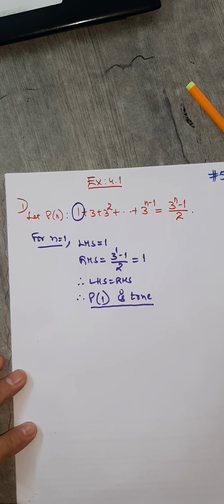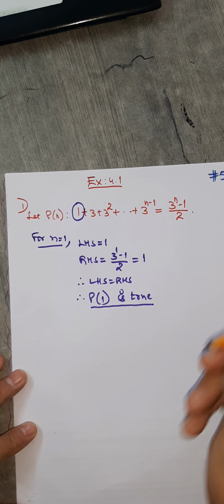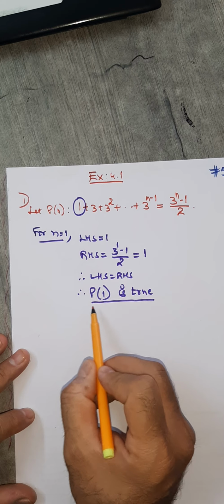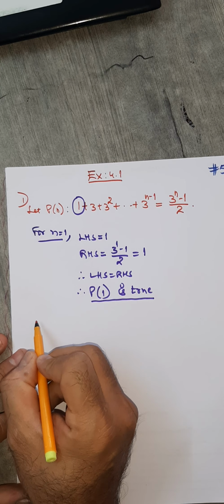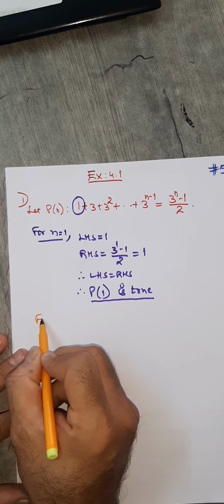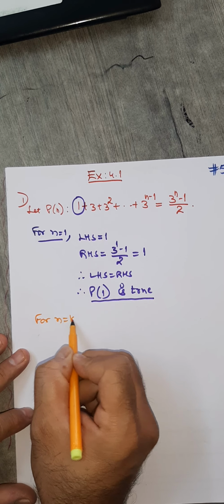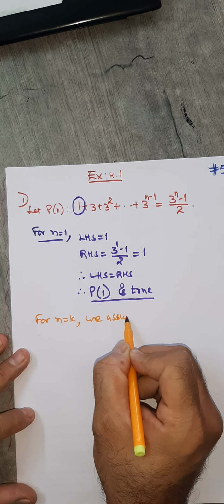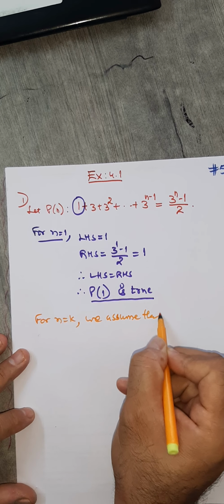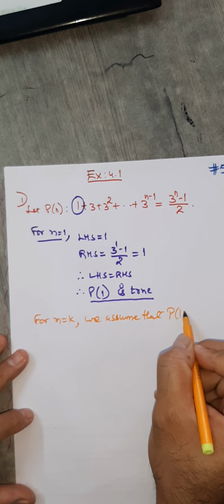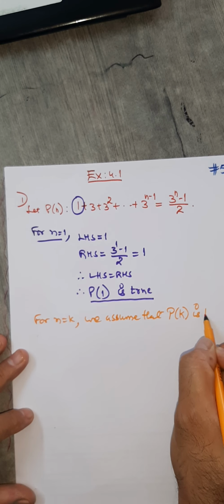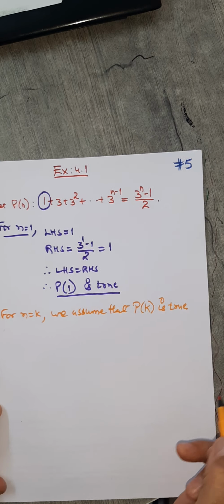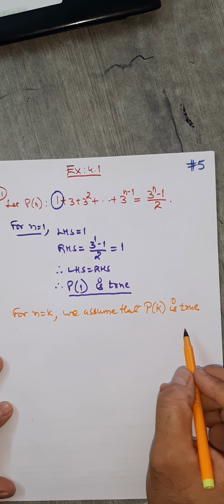Right? It's very simple. Just put n is equal to 1 on LHS and RHS, and you notice that both are equal. So P of 1 is true. Now for n is equal to k, we assume that the statement is true. We assume that P of k is true. This is our assumption.